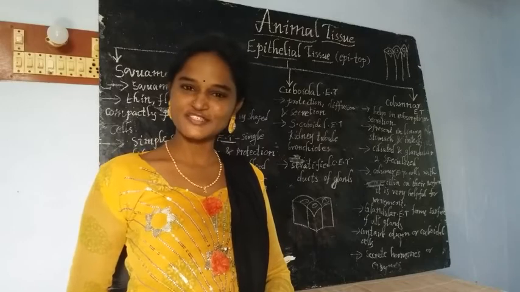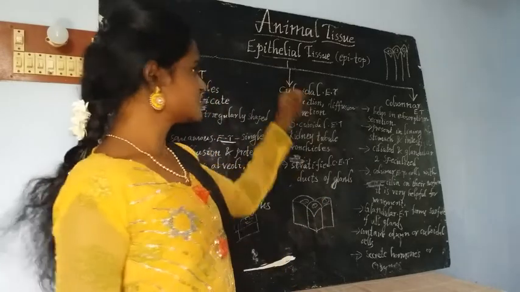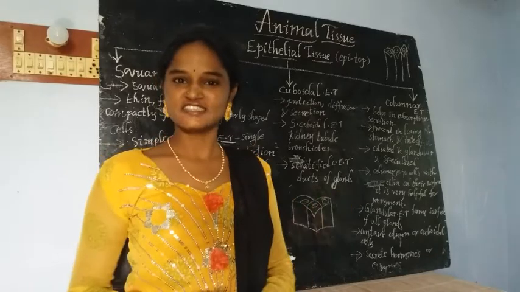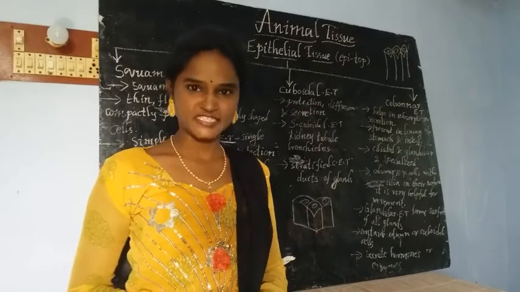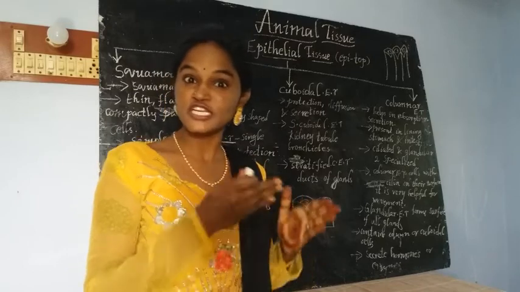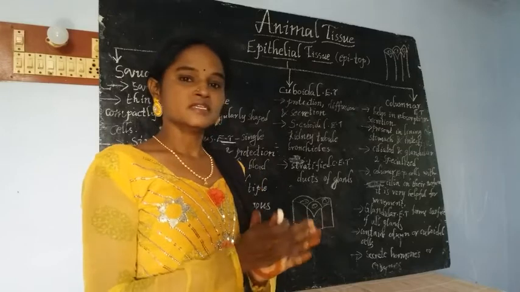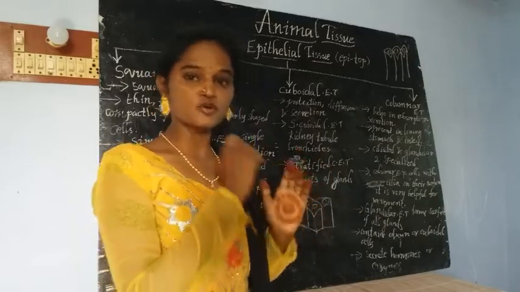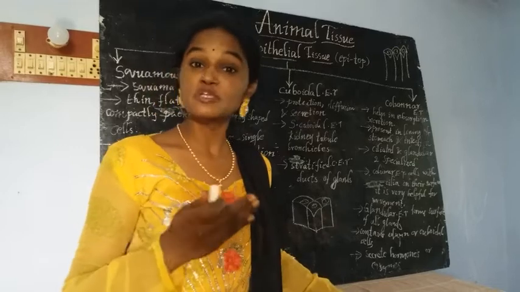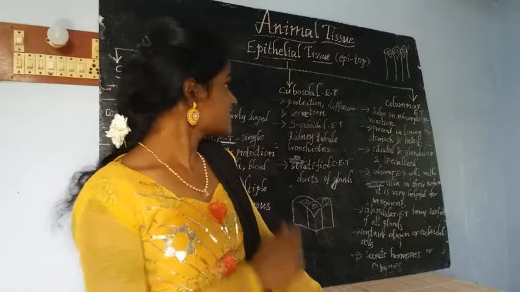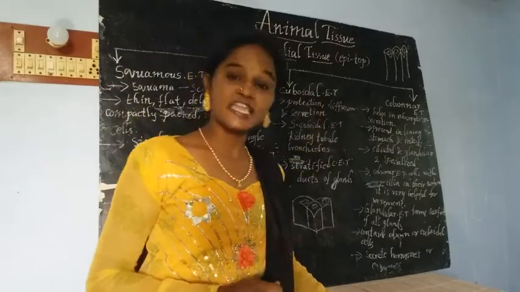Today we are going to discuss animal tissue in 9th class biology. In the previous lesson we discussed plant tissue, how the plant body contains different varieties of tissues and what the functions of those tissues are. By using those tissues, we saw how the plant is able to perform different functions. In this class, we are going to discuss animal tissue.